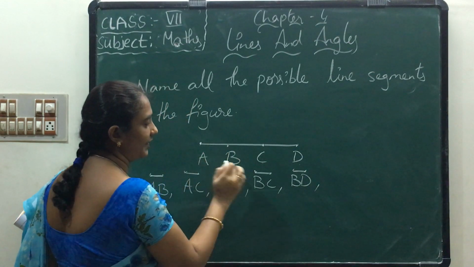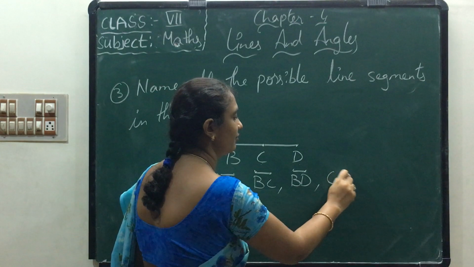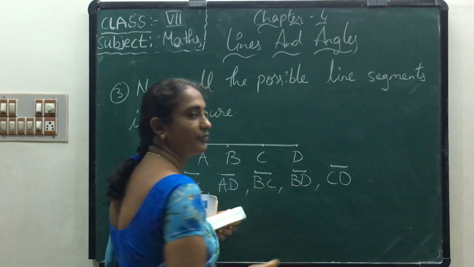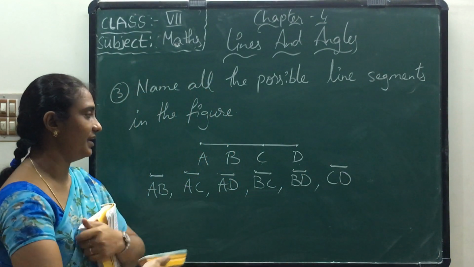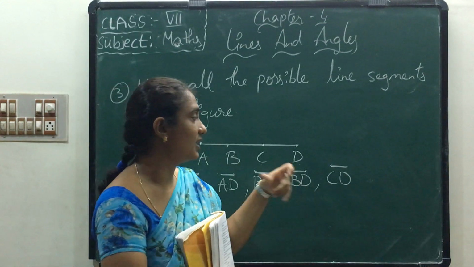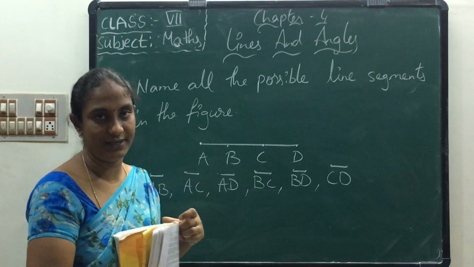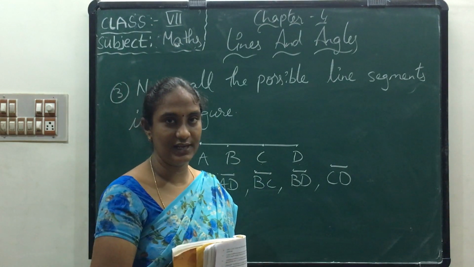A completed, B completed. Next one is C, CD. Okay, do you understand? We can draw 6 line segments. Do you understand the third sum?